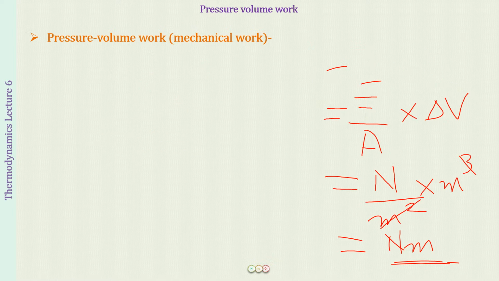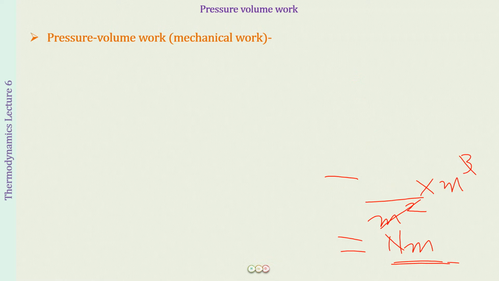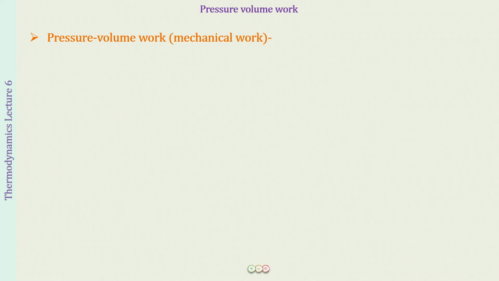Now next, in the bracket, what is written is that this is some mechanical work. So how can a pressure which causes a change in volume be called mechanical work? What do we mean by mechanical work? When you studied mechanics in physics, everything you related to motion in 1 dimension, 2 dimension, 3 dimension, force, friction, everything was related to motion. So the work that is done whenever a force is applied and a displacement is caused is called mechanical work, right? So F into D, that is what we call mechanical work.